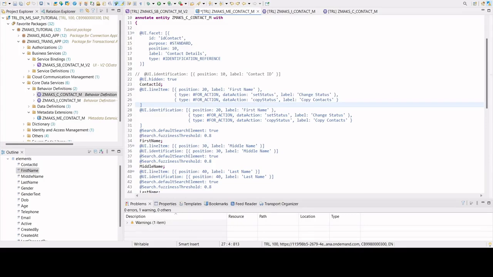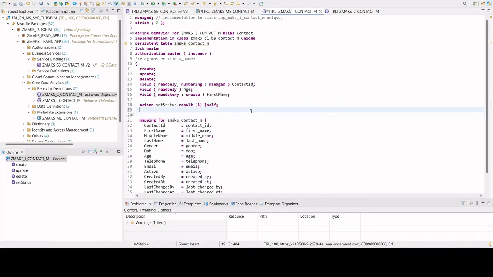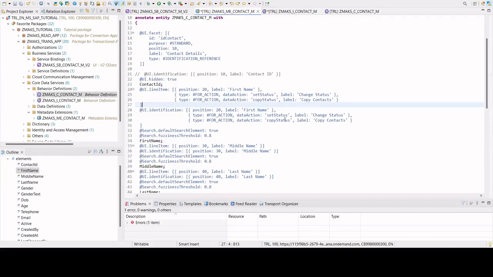In our Eclipse, we now go and add a factory action. The action name was copy contact. Is it the same one? Let me quickly check. Not copy status, but it should be copy contact here as well.